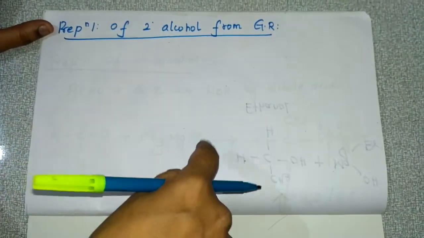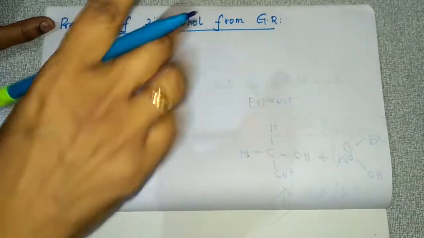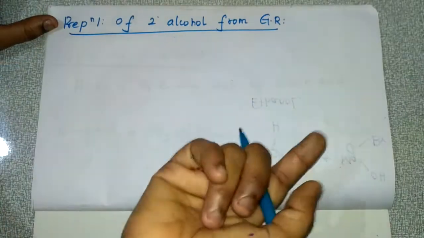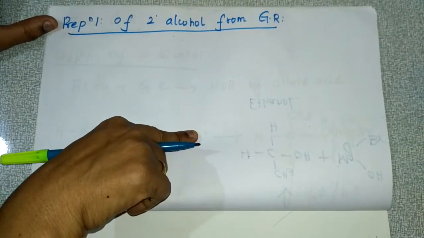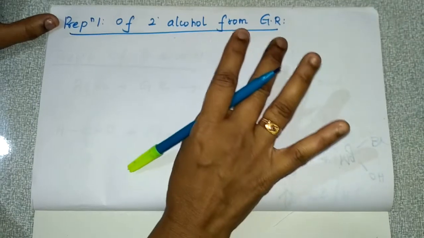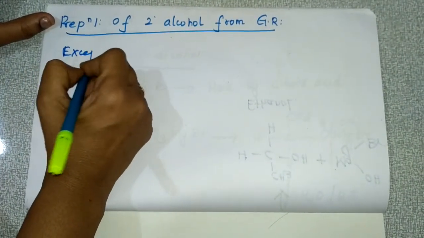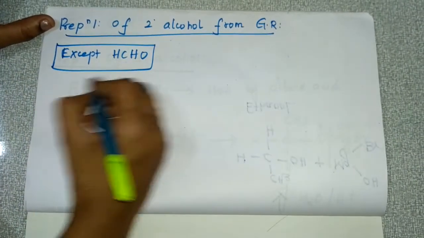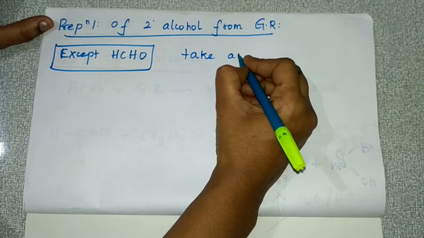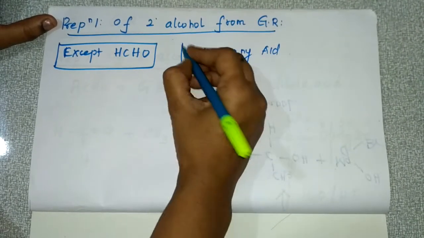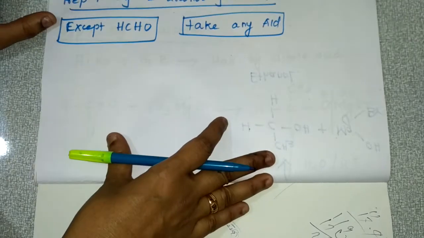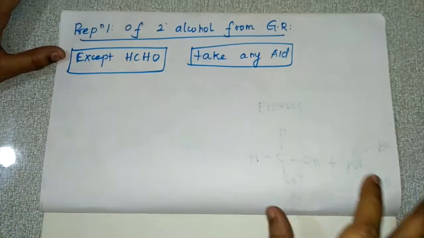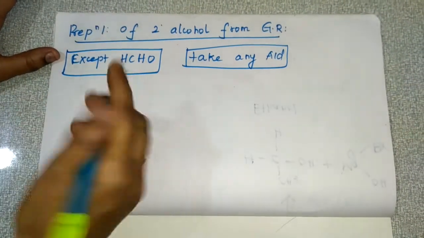This is very important, so keep it in your mind. For the preparation of secondary alcohol, you can take any aldehyde except formaldehyde. For the preparation of primary alcohol, you can take formaldehyde. Clear? For preparation of secondary alcohol, except formaldehyde, you can take any aldehyde. And the same steps we learned for primary alcohol are to be followed. I'll give you an example for this.